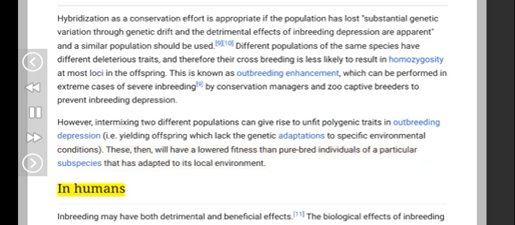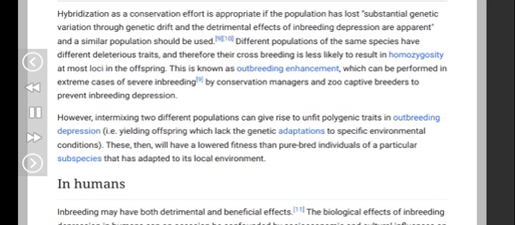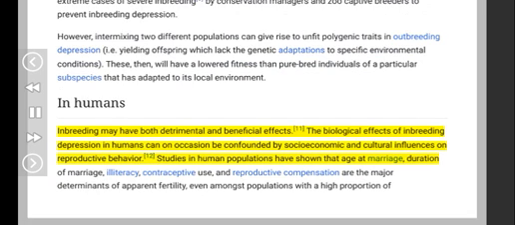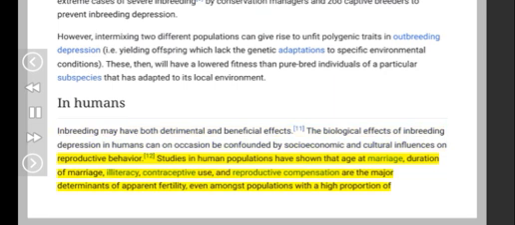In humans, inbreeding may have both detrimental and beneficial effects. The biological effects of inbreeding depression in humans can on occasion be confounded by socioeconomic and cultural influences on reproductive behavior. Studies in human populations have shown that age at marriage, duration of marriage, illiteracy, contraceptive use, and reproductive compensation are the major determinants of apparent fertility, even amongst populations with a high proportion of consanguineous unions.